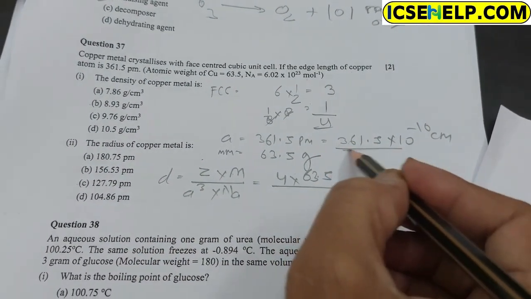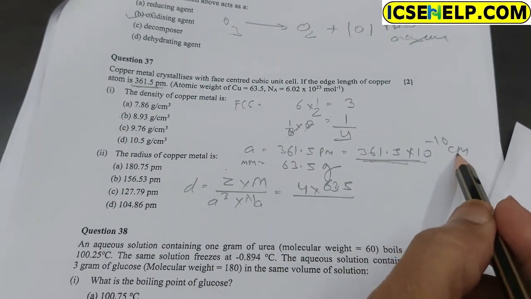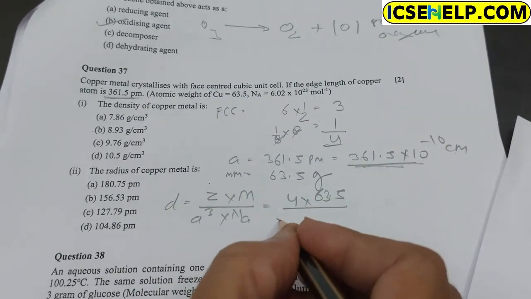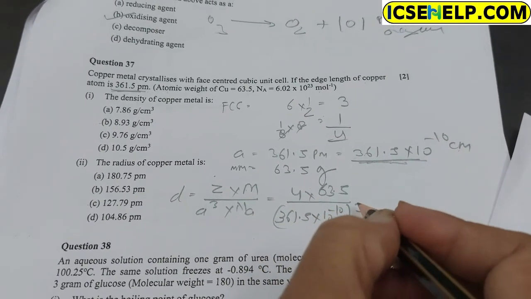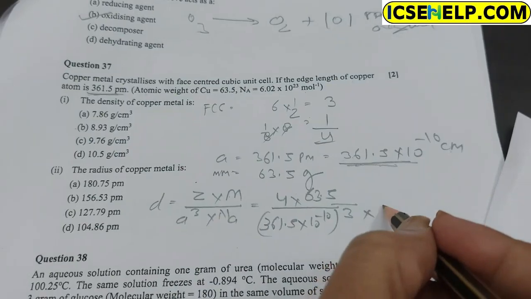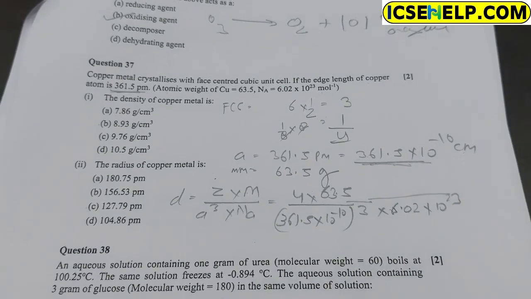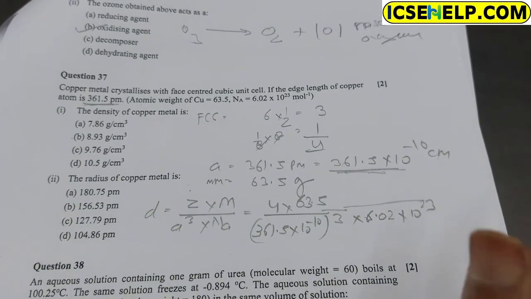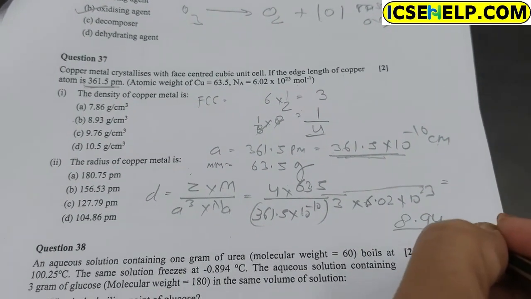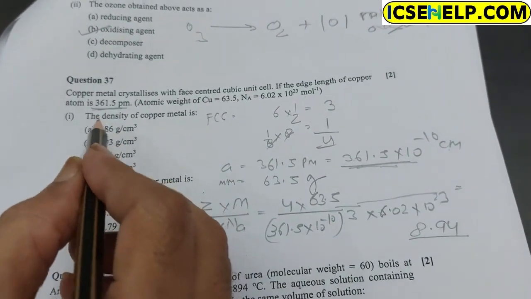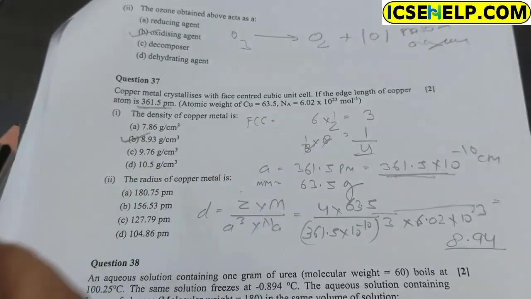The length is given in picometer, and we have converted it to centimeter. So the length is 361.5 into 10 to the power minus 10, cubed, and the Avogadro number is given as 6.02 into 10 to the power 23. On solving, you will get approximately 8.94, which is nearly option B. Hence, option B is correct.